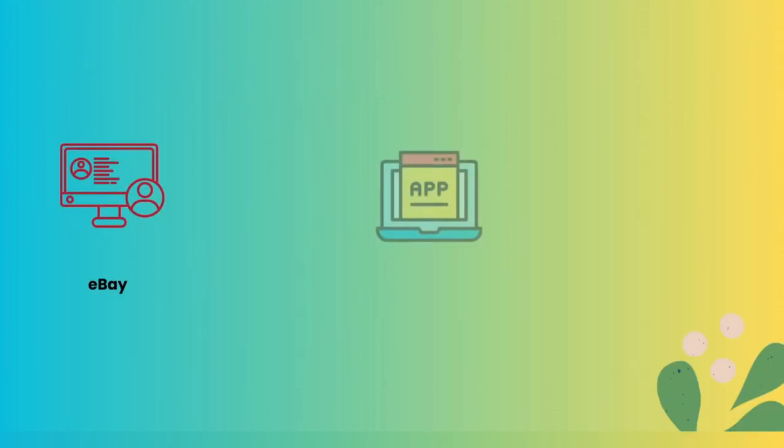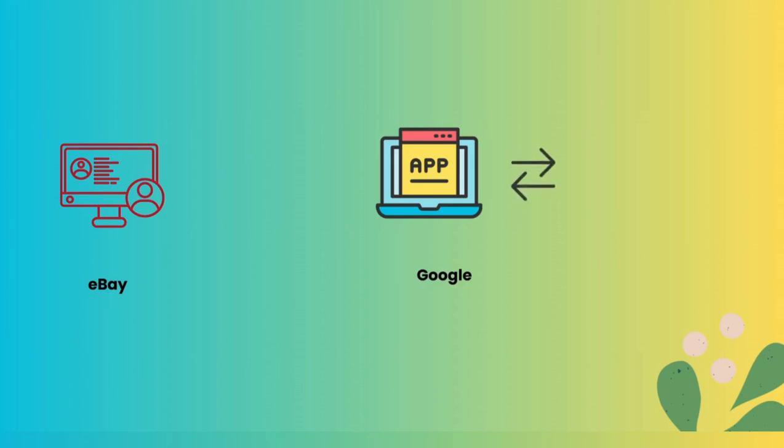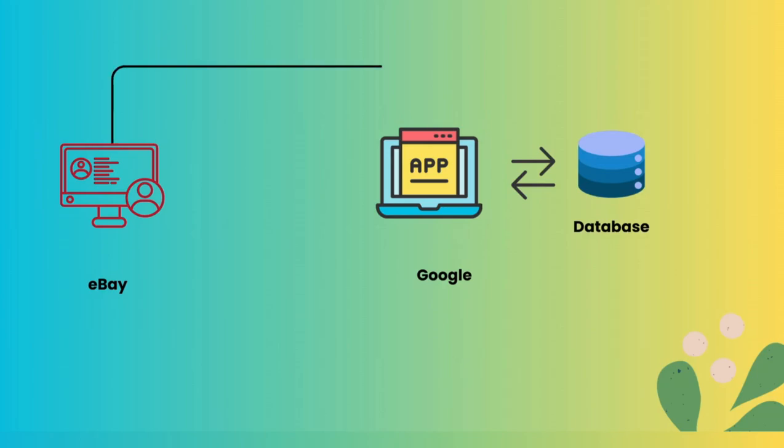So this is my eBay website and this is my Google application. The Google application also has a database where my login credentials, my login details, my user account details are stored. Now when eBay requests Google to confirm whether this particular Google account exists or not, that is done through the API request. Can eBay directly check the Google database to see whether this user is there or not? It's not allowed. Google will not allow access to their database, right?